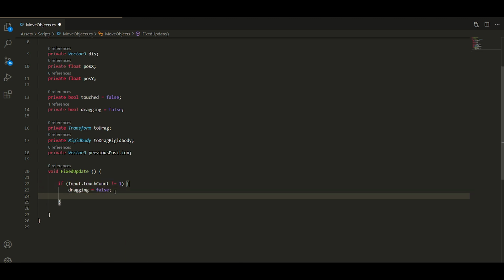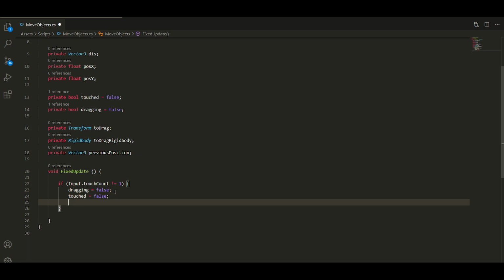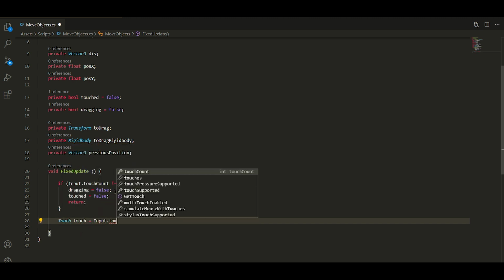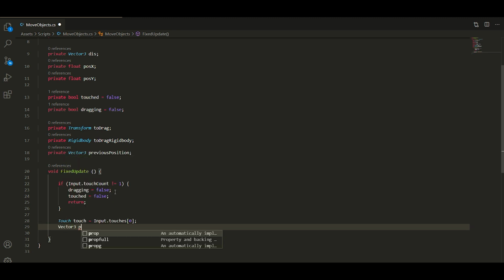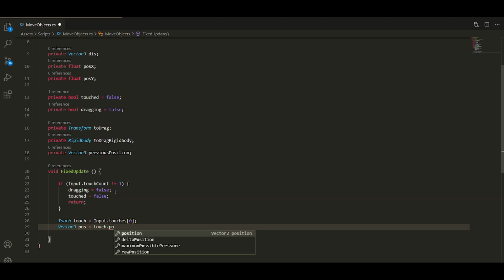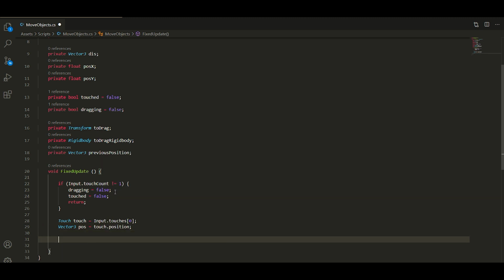First of all, we will check if there is only one touch in this frame and if there are any touches on the screen. If there is not one, so zero or more fingers on the screen, we will set the dragging and touched variables to false and exit the FixedUpdate method by using return.